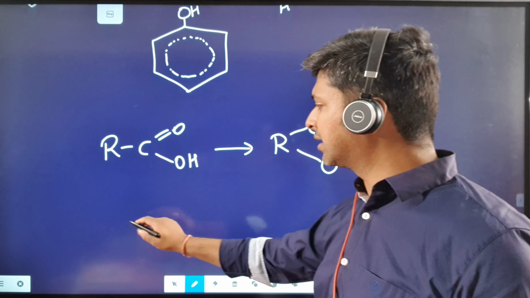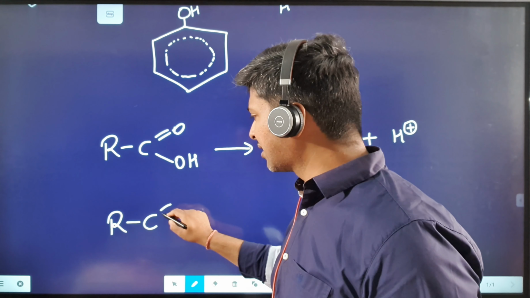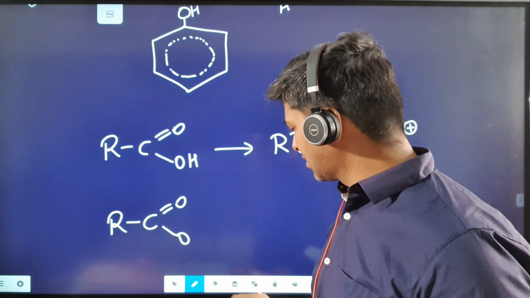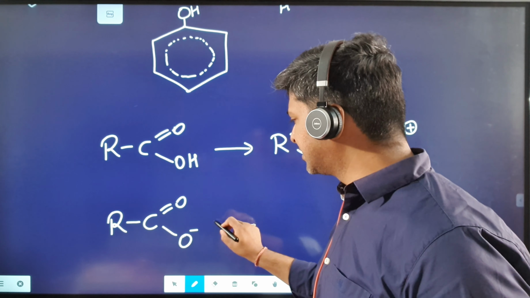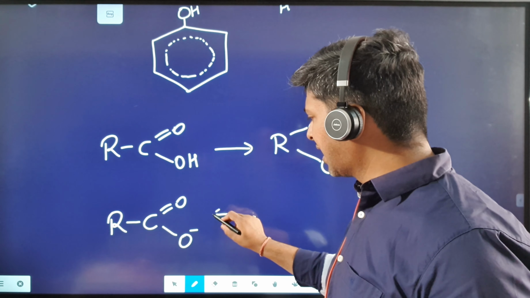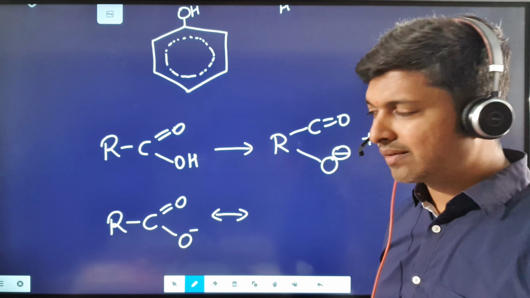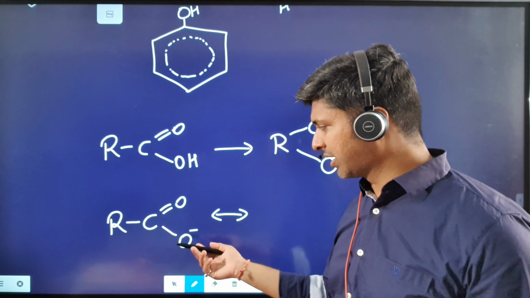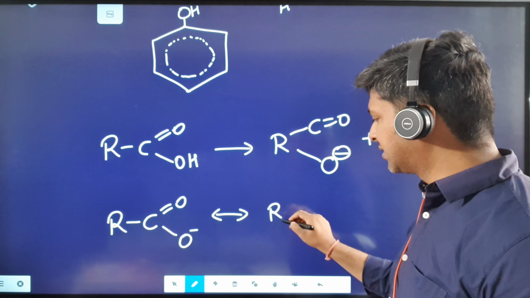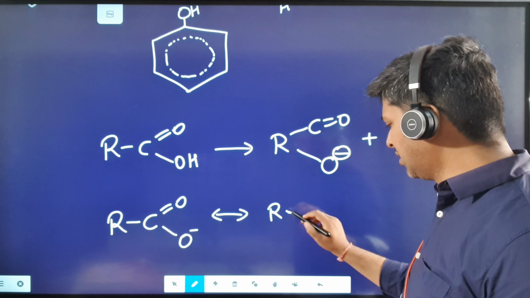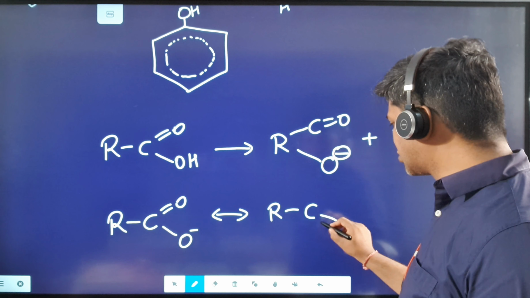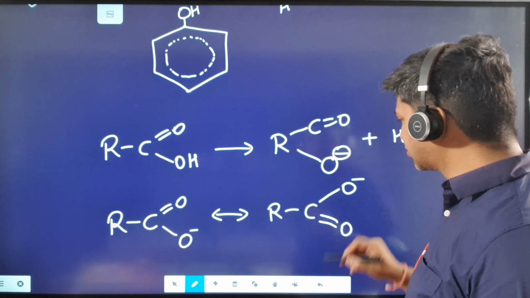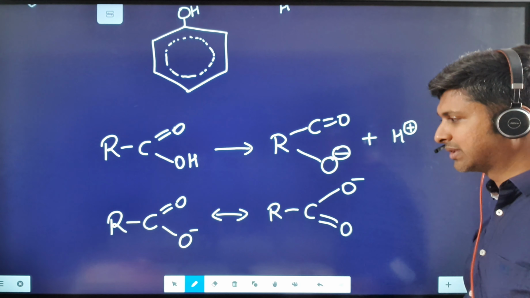So why is it stronger than phenols? Because the resonance in carboxylic acid is much stronger as compared to the resonance in phenols. Now have a look. Now this oxygen is saying, why did you give this one a double bond, I also want a double bond. So what is happening? This double bond, carbon says, okay fine, I'll give you the double bond. So the double bond will shift over here for some time, and this oxygen is getting the negative charge. The oxygen on the top is getting the negative charge.